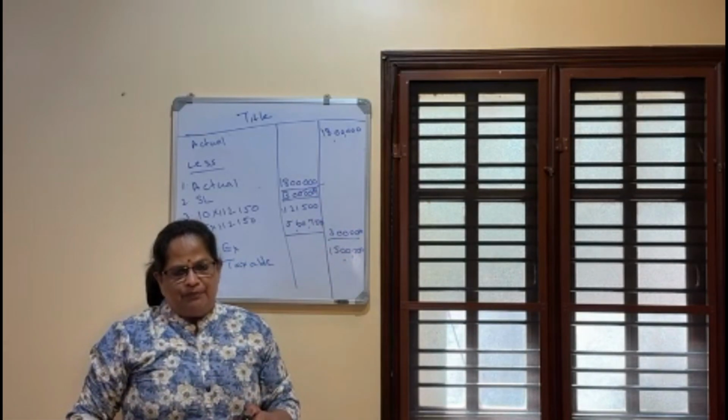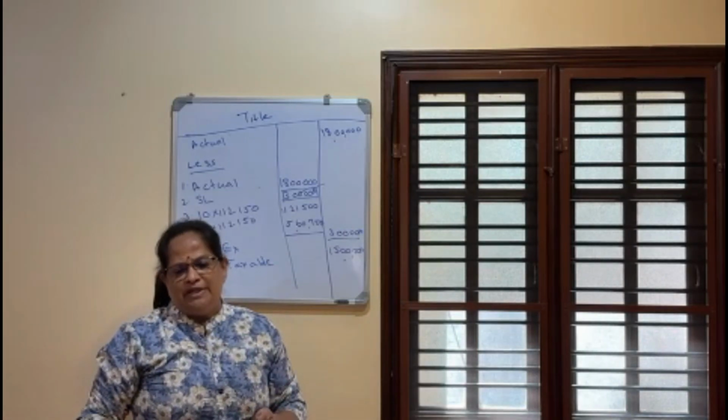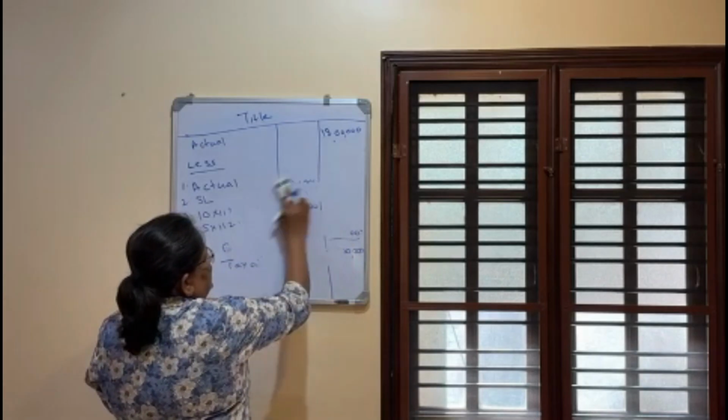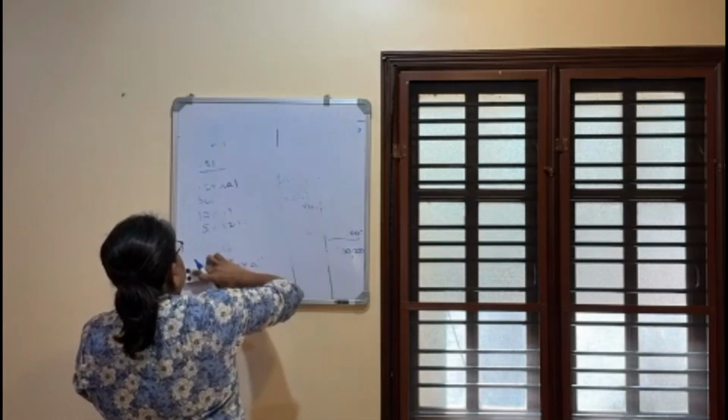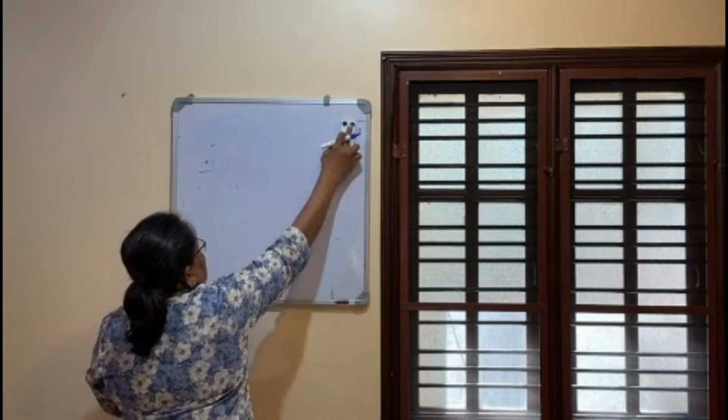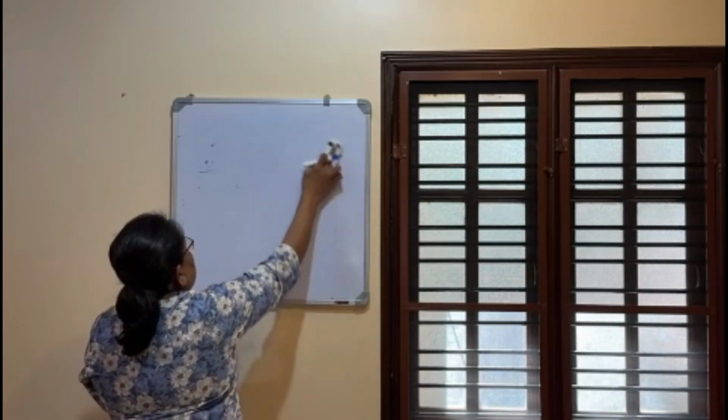Now next one, the last problem we'll do. It's simple. He is retiring on the end of the month. So if he is retiring in between the month, computation is a little difficult. So you do it again and again, then you will remember. Then you will learn the adjustments.